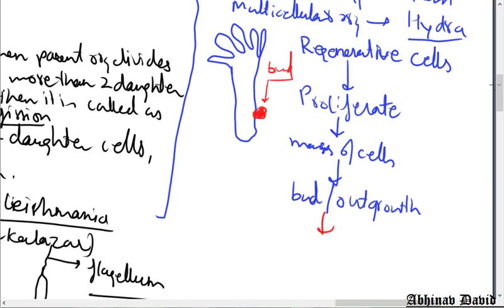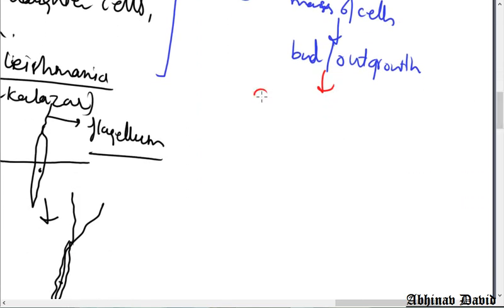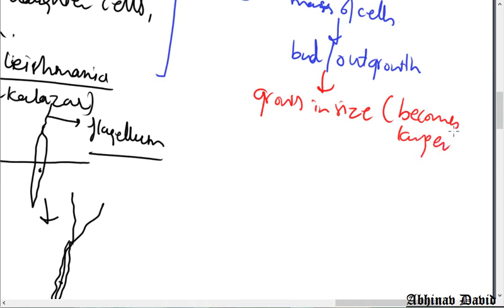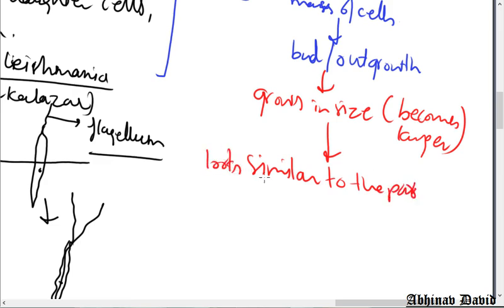This bud grows in size, means becomes larger, and then what happens? It becomes similar to the parent organism. It looks similar to the parent organism.